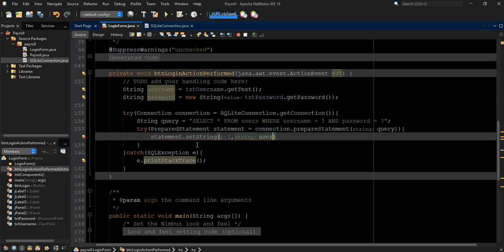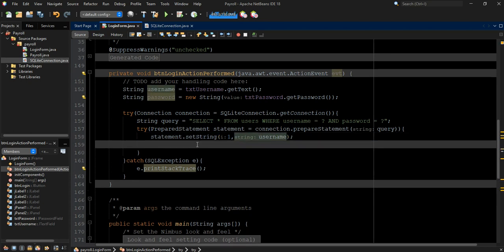We are going to set username string. All right, we'll do the same for the password also. This time around it is 2, then we'll put password semicolon. All right, so that is this.